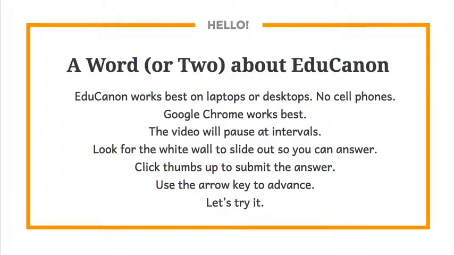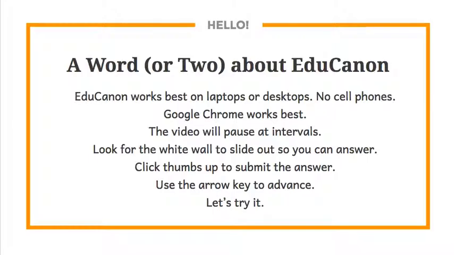This video will pause at various intervals so that you can answer questions. And when it does pause, look for a white wall to slide out on the left side of your screen so that you can see the question. Most of the questions that you'll see in the lesson are multiple choice, and so simply use your mouse to click on the correct answer. One or two of the questions will be short answer. And in those cases, you'll be given a formatting toolbar so that you can type your answer and format it correctly. Once you've chosen an answer or provided an answer, click the thumbs up icon to submit that answer.